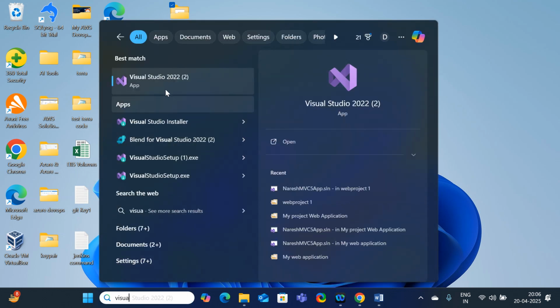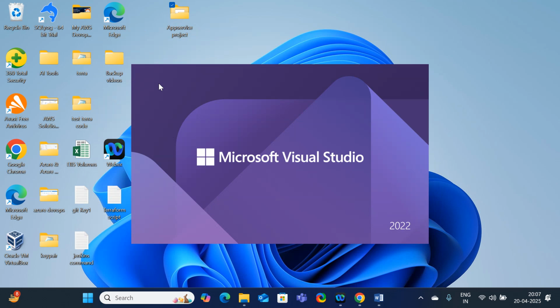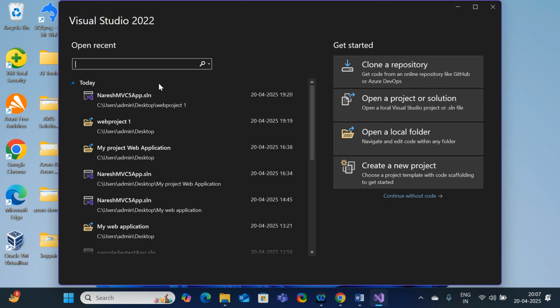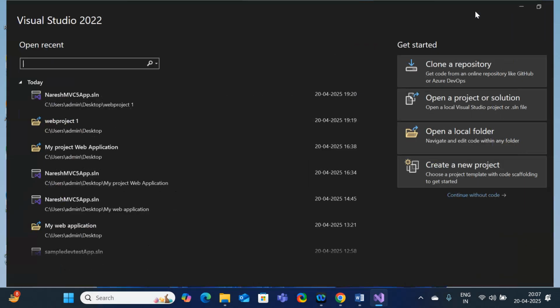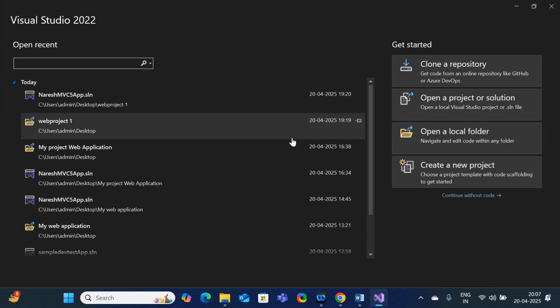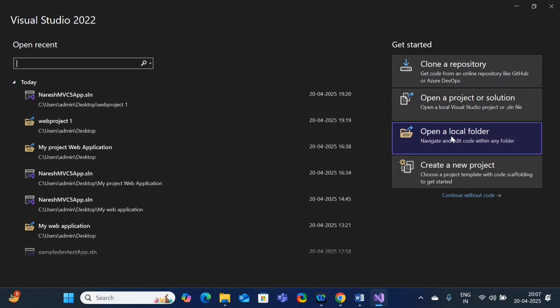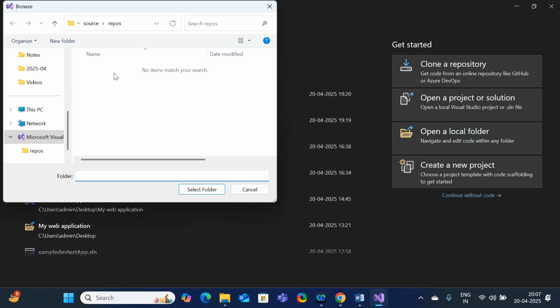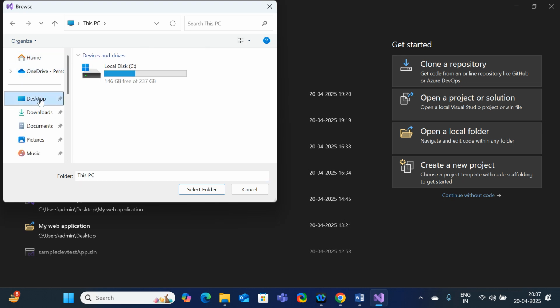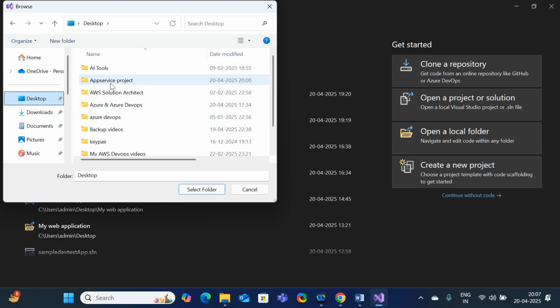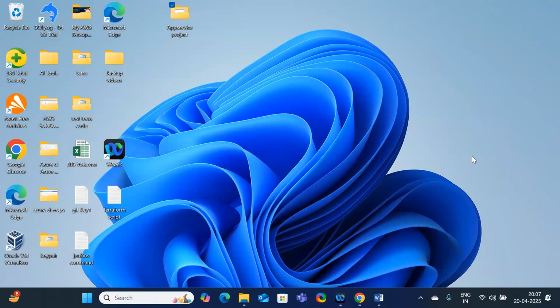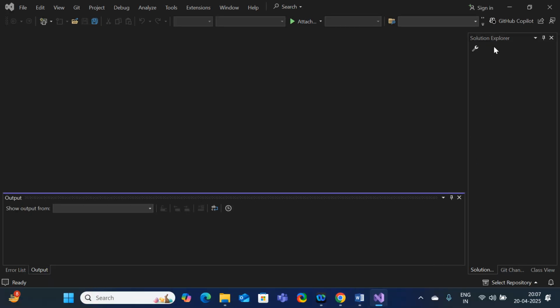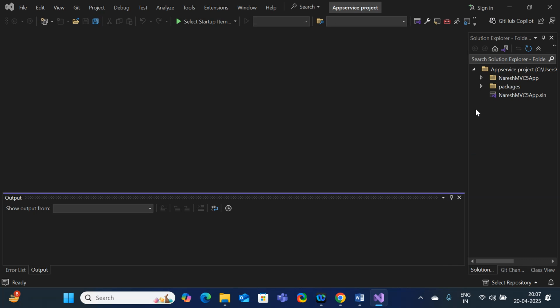Open Visual Studio Code, where I can build my code and run my code as well. If it is functioning properly on my local machine, then I'm going to host the same application on top of Azure App Services. So here I'm going to open a local folder. Where is my code? On desktop. Go on desktop, app service project. Select folder. So here in Solution Explorer, your project will be opened.